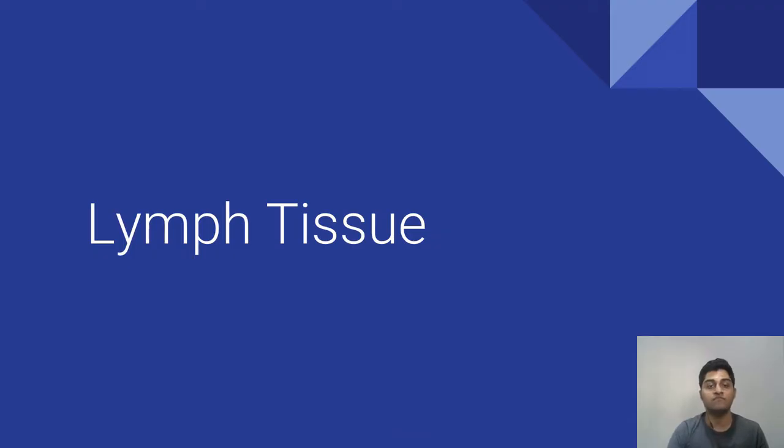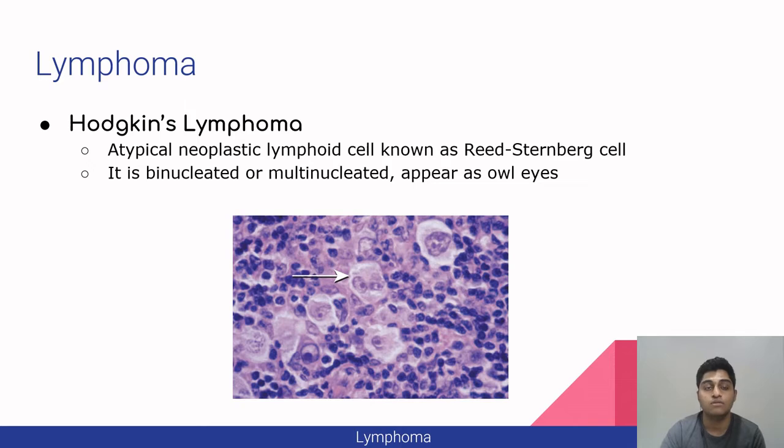Now coming to the lymph tissue. Lymphoma is a cancer in the lymphatic system which occurs on the lymph nodes, or it can also manifest in the oral cavity as extranodal sites. There are different types of lymphoma: Hodgkin lymphoma, non-Hodgkin lymphoma, and Burkitt lymphoma.